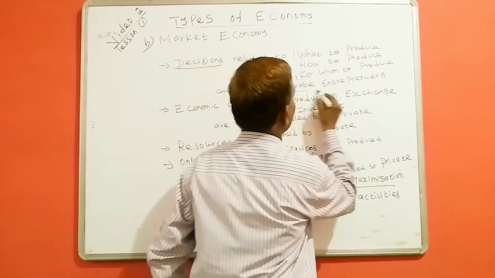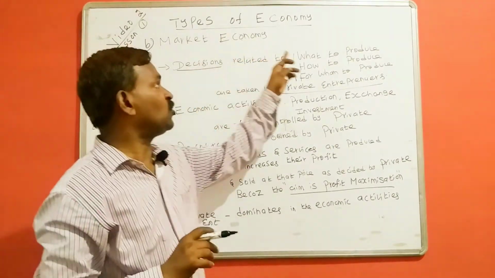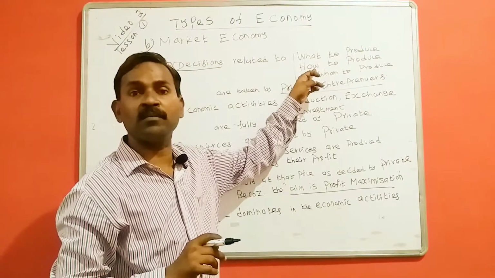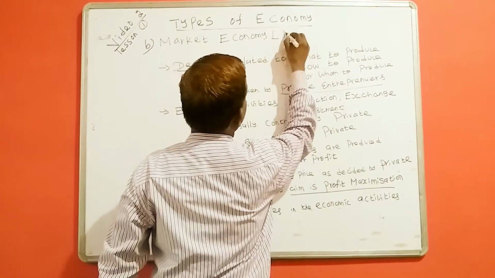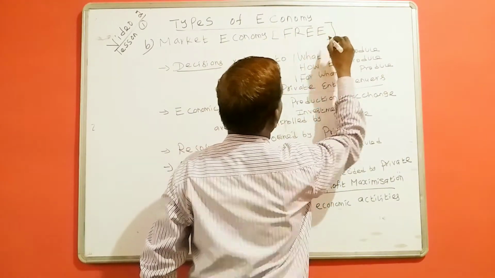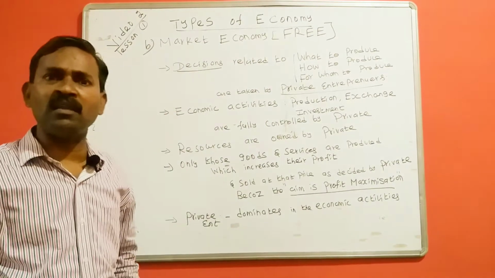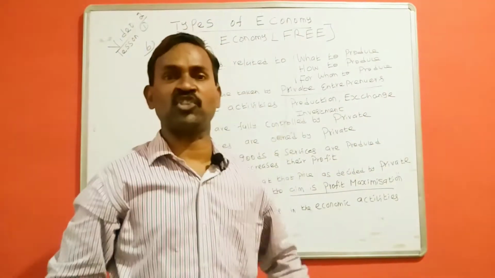To the private individuals. For what? For making the decisions related to major economic problems. Therefore, this economy is also called a free economy. Why is it called free economy? The private individuals are given freedom to take decisions.